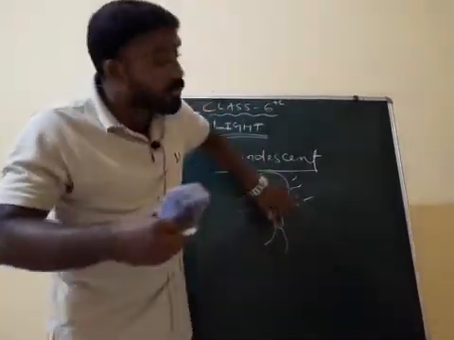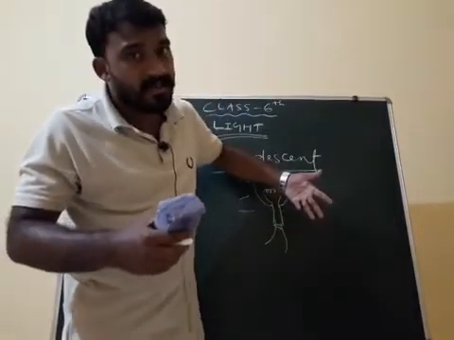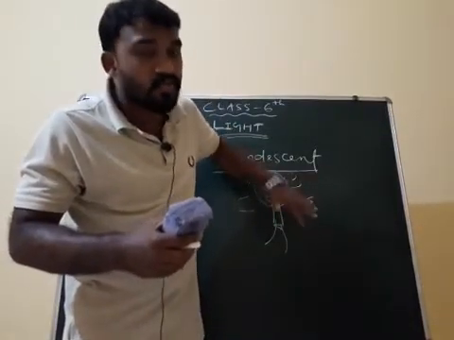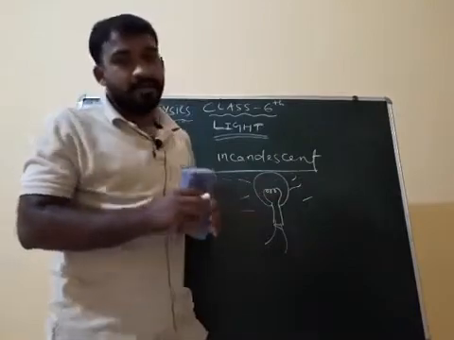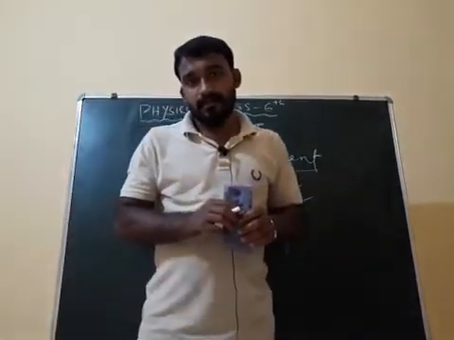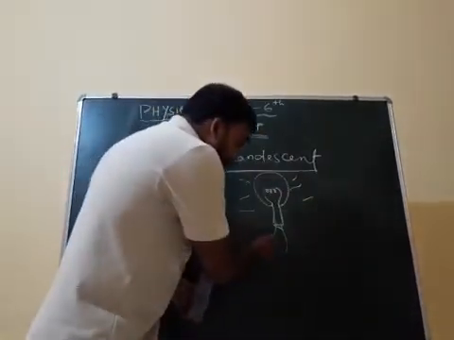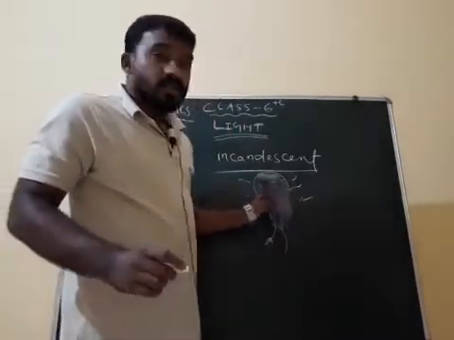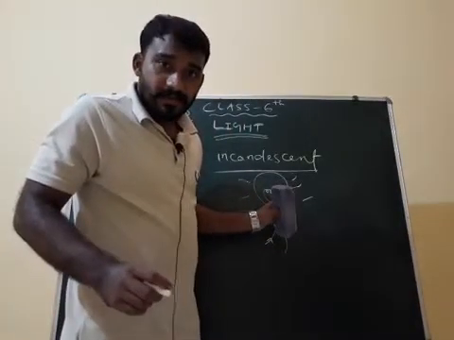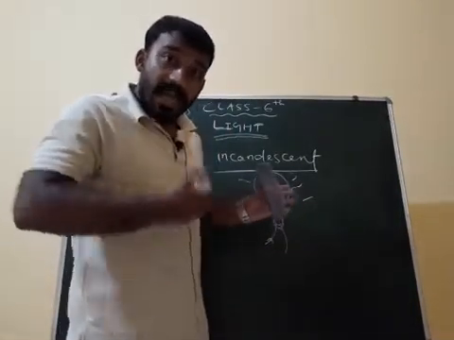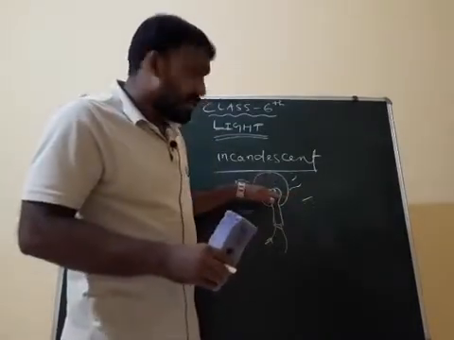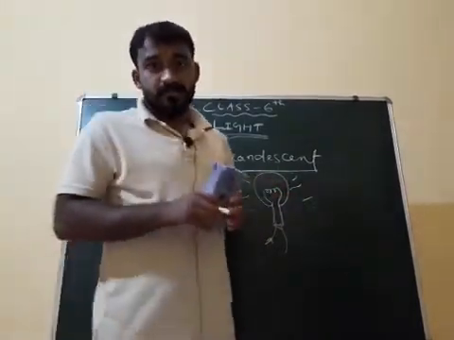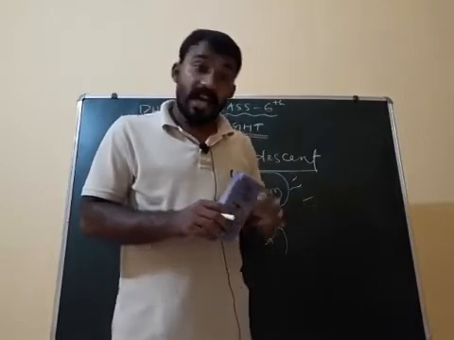Because it produces light as well as heat. When electric current passes through the tungsten filament, it starts glowing as well as producing heat at a high temperature.